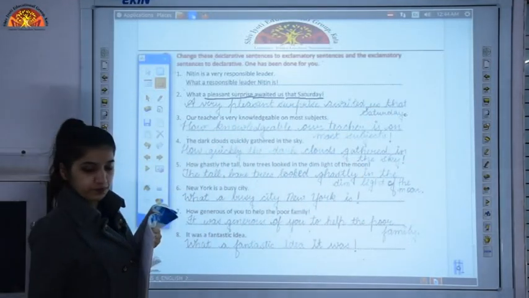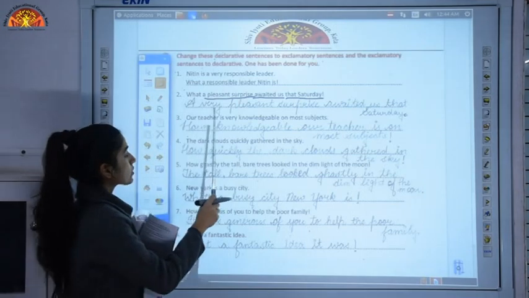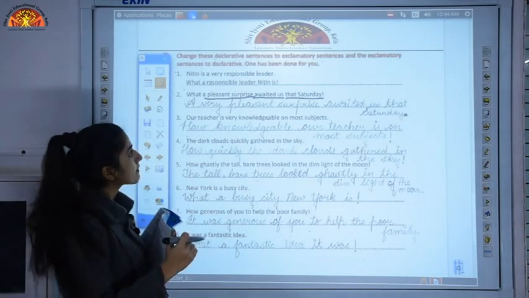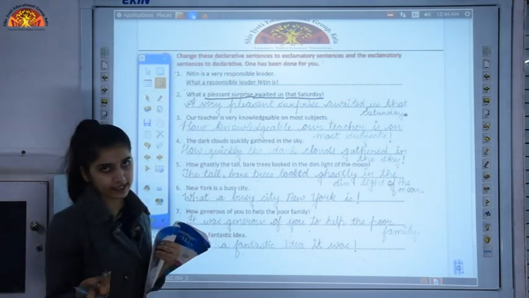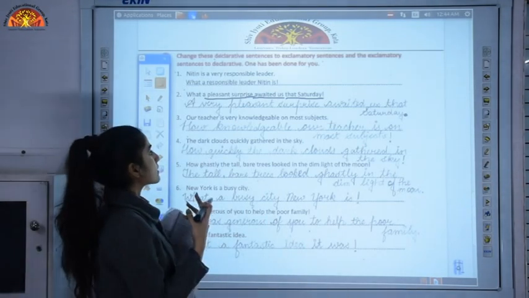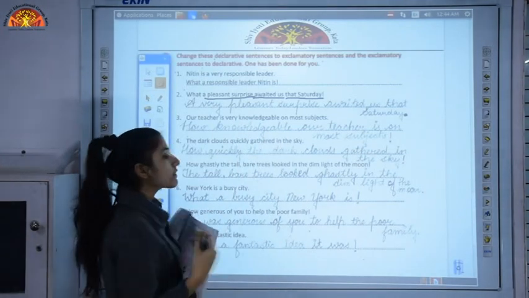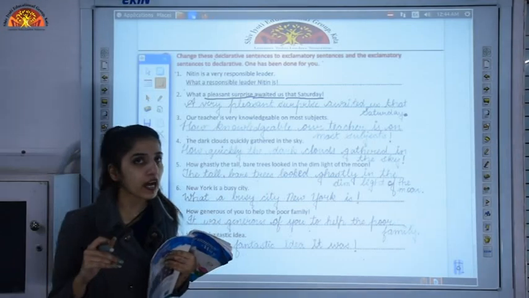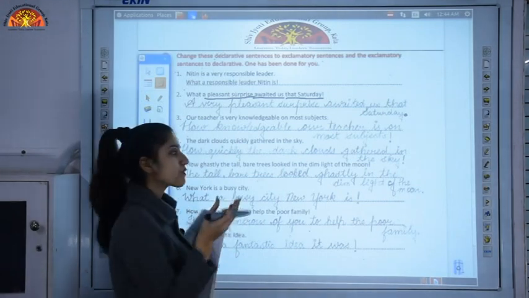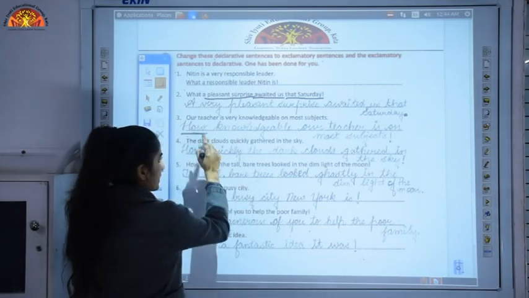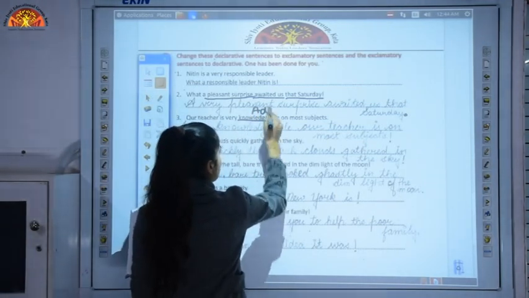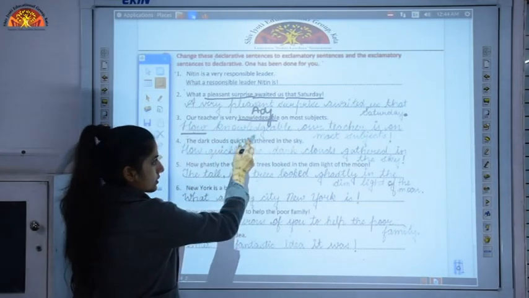Now let's see the third one. Our teacher is very knowledgeable on most subjects. This sentence is a declarative sentence, and we have to convert it into an exclamatory sentence. As you can see, after knowledgeable we are not given any noun, so our adjective is not followed by a noun. How will we begin the sentence? We will begin the sentence with how, then the adjective. This is the adjective: how knowledgeable.